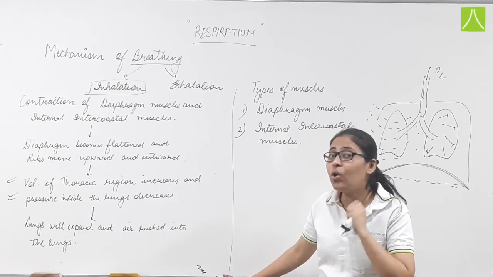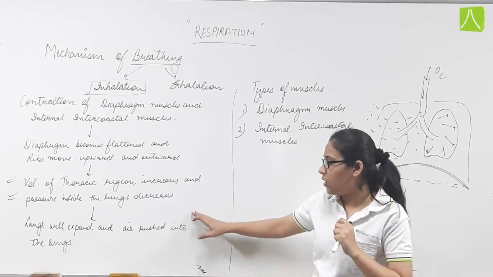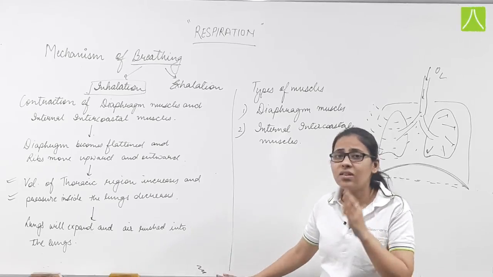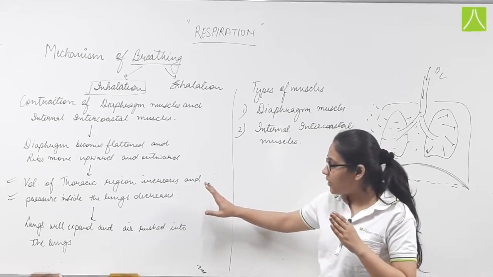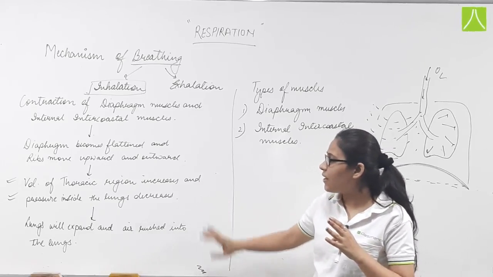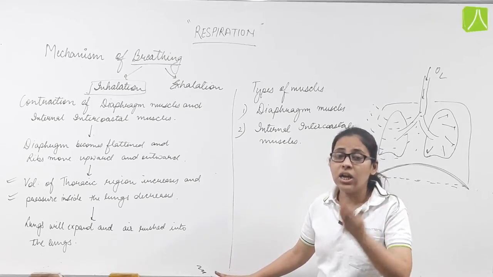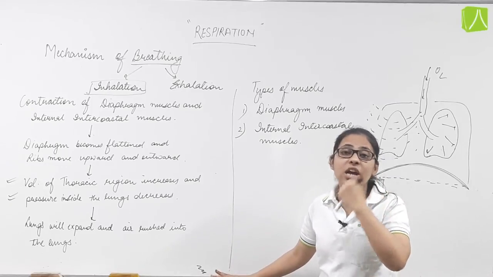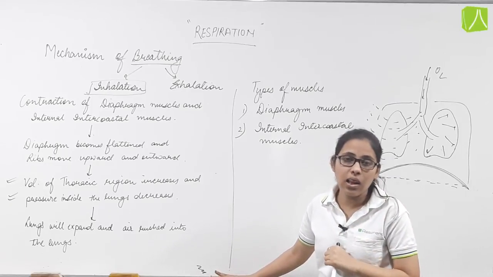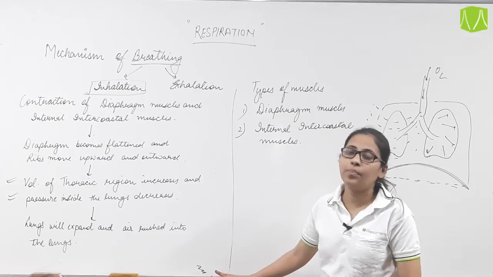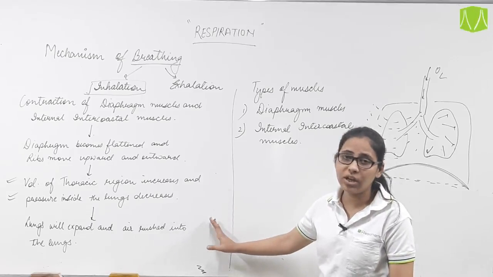The lungs expand, and the air, the oxygen, is rushed inside the lungs from the outside. So this is the process of inhalation.